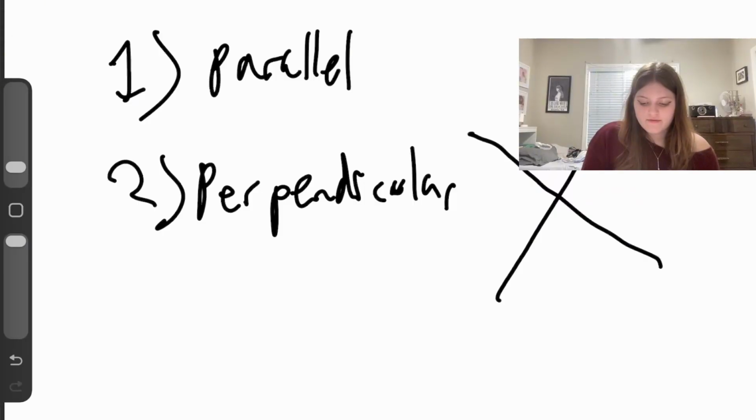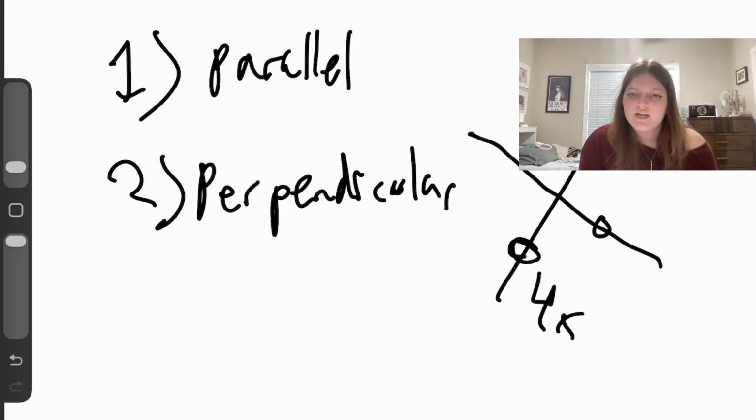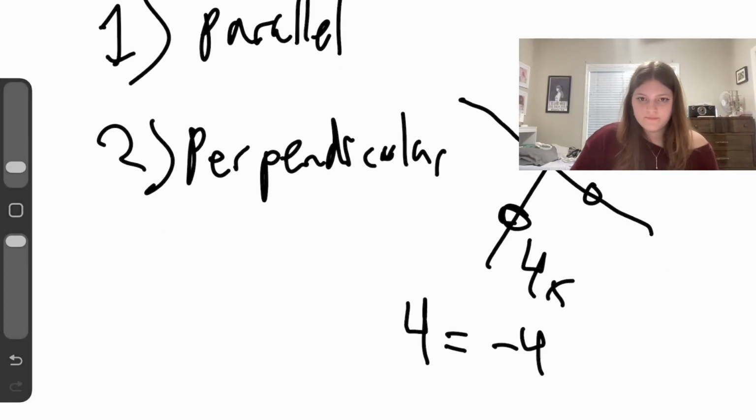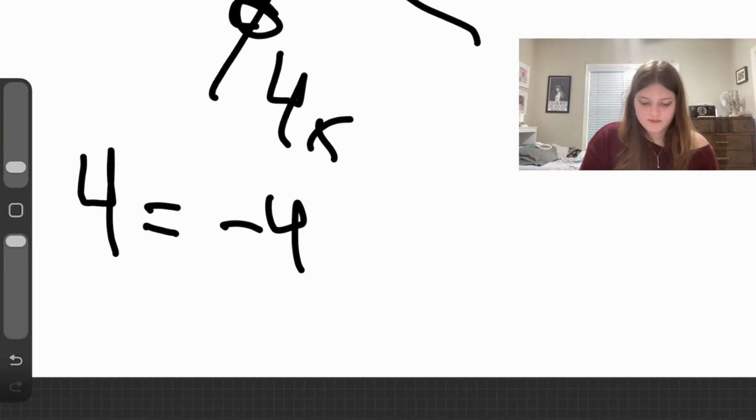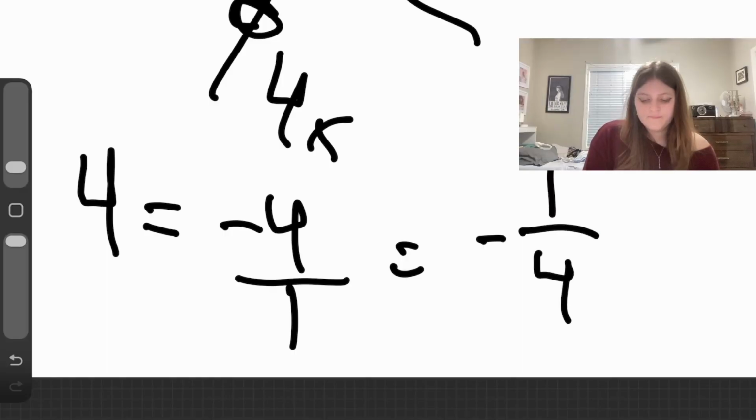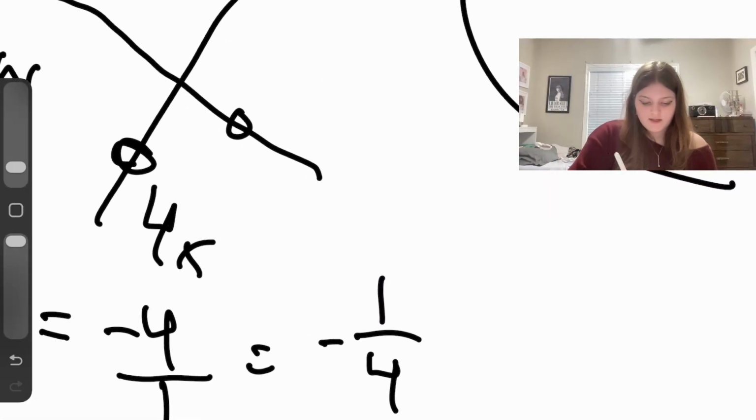So let's say this line right here, the slope was 4. To find the slope for this one, if the problem says these lines are perpendicular, what's the slope of the second one? We would say, oh, so I know the slope for this one is 4. I'm going to take the negative of 4, so negative 4, and then I'm going to take the reciprocal. Negative 4 is the same as negative 4 over 1, so the reciprocal would be negative 1 over 4. So that is the slope for this line.